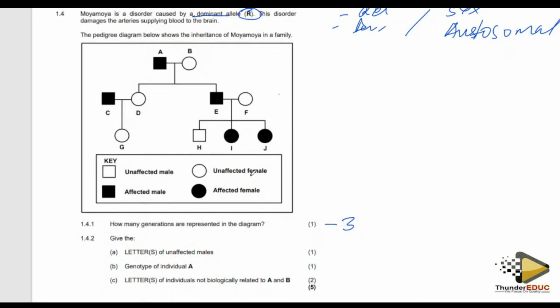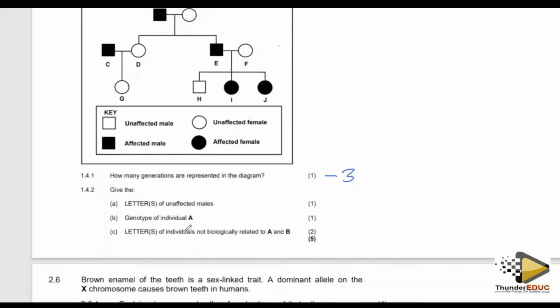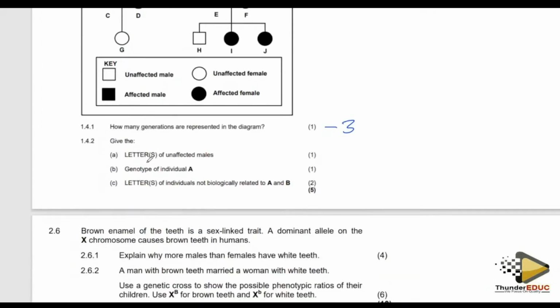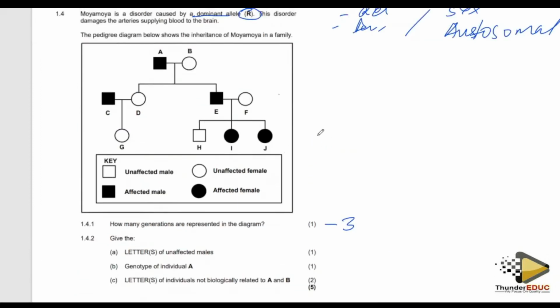And then they're saying: give the letter, sometimes letters, of an affected male. Now, sometimes we give you a key, which means you have to take note of it and know whether it is caused by a dominant allele or recessive allele, but sometimes we don't give you a key to show that this male is affected, this female is not affected.